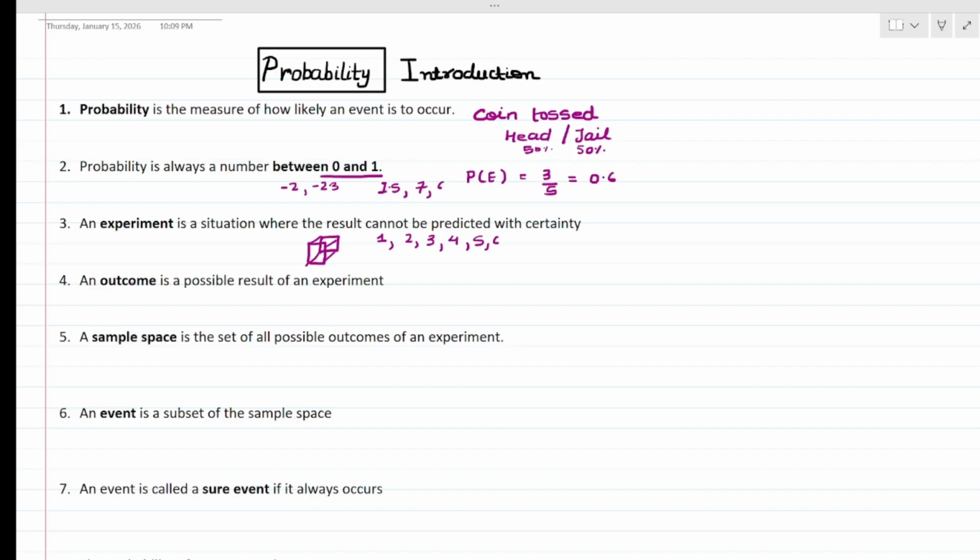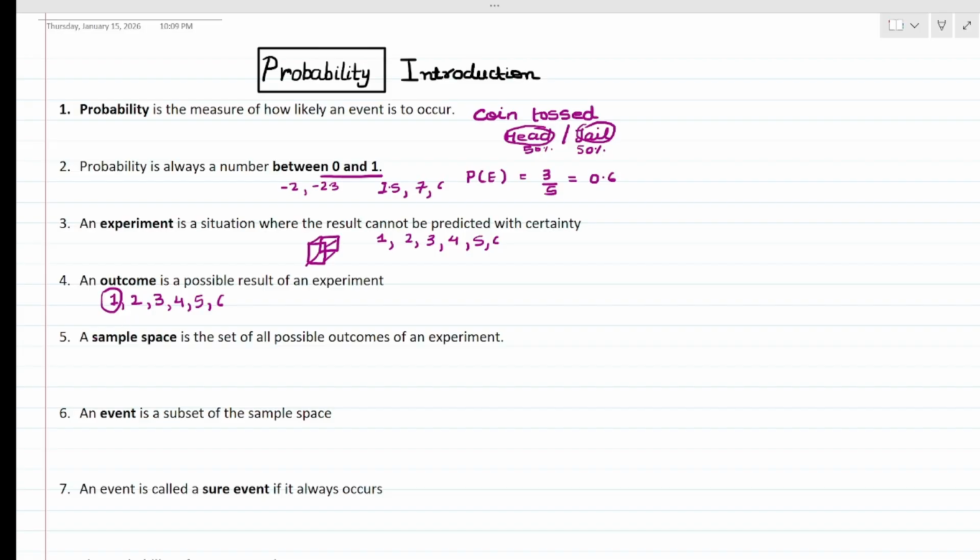Next is, an outcome is the possible result of an experiment. What is an outcome? An outcome is the possible result of an experiment. That means if we are talking about a coin, its outcome will be either head or tail. If we are talking about a dice, each number is an outcome: 1, 2, 3, 4, 5 or 6. That means you have 6 outcomes in total. Each individual one is called a single outcome.